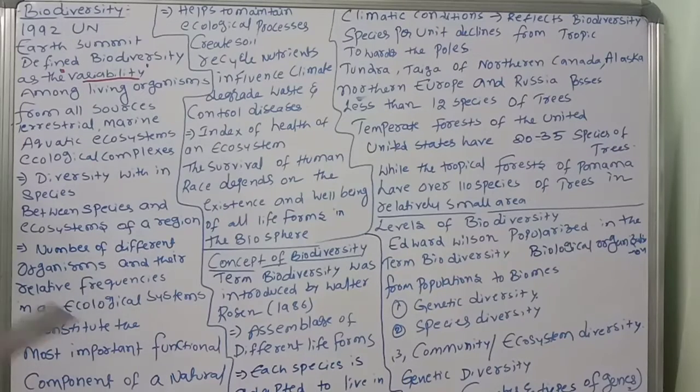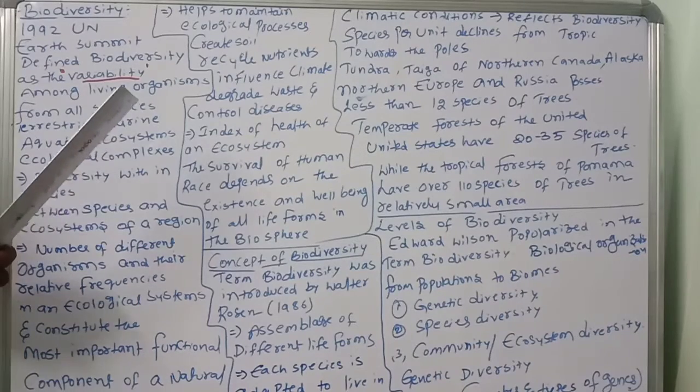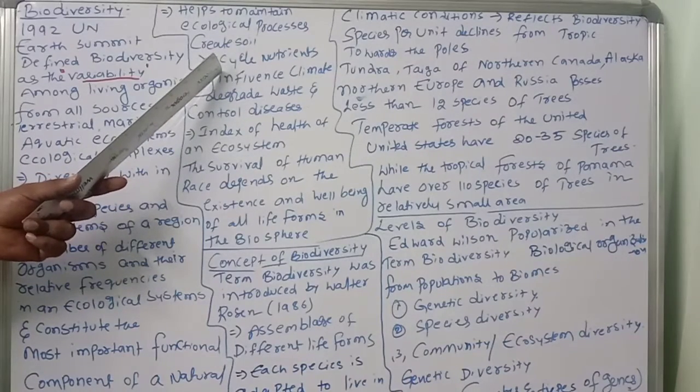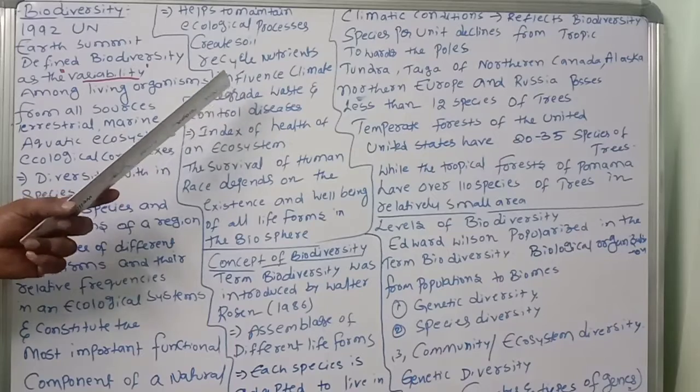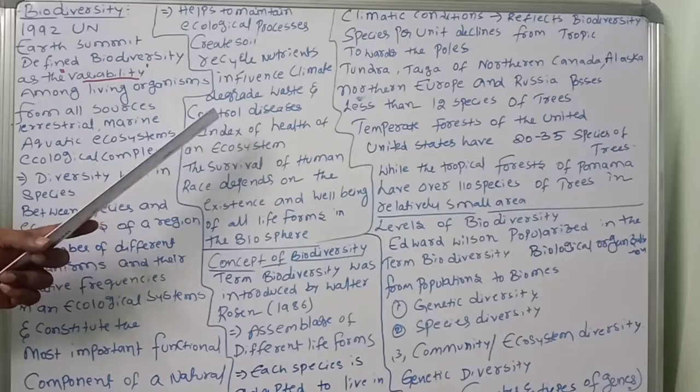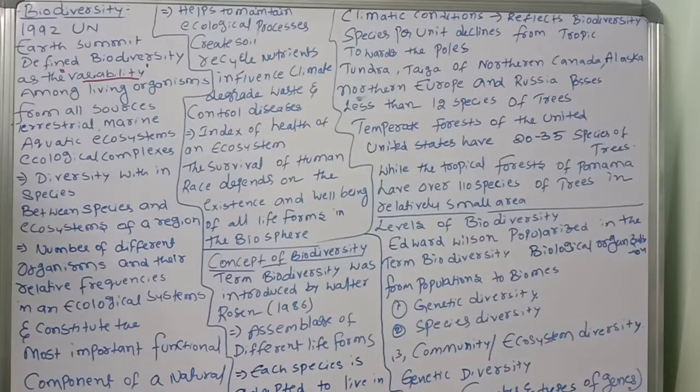So all of this is important, and it depends on each other. That's why it is the most important functional component of a natural ecosystem. These different organisms and their relative frequencies in ecological systems help to maintain ecological processes, to create the soil, recycle the nutrients, influence the climate, degrade waste and control diseases. They are an index of health. This is important: an index of the health of an ecosystem.